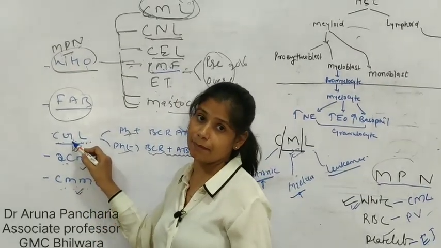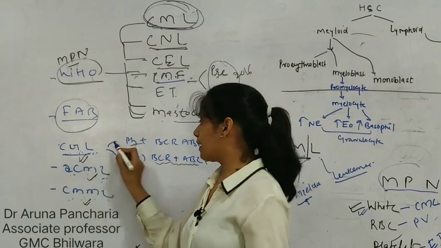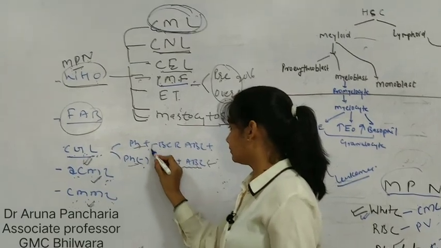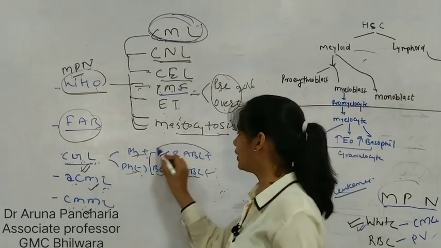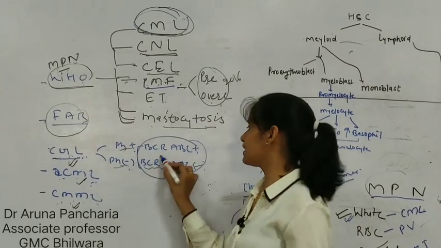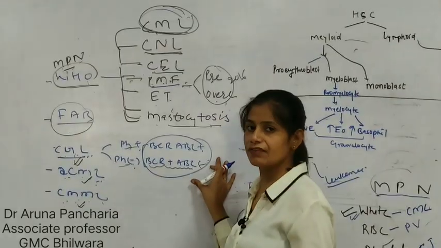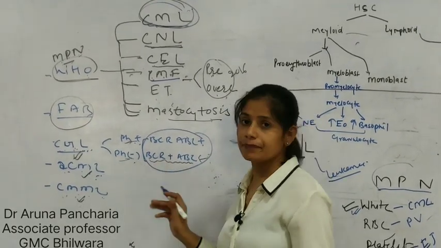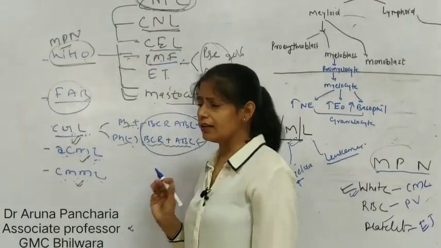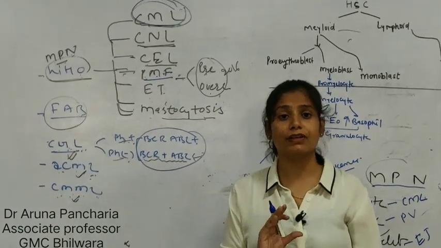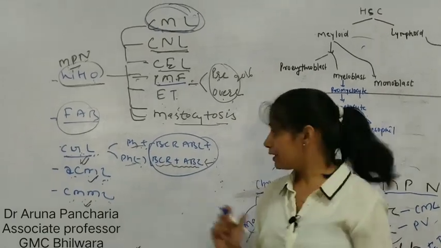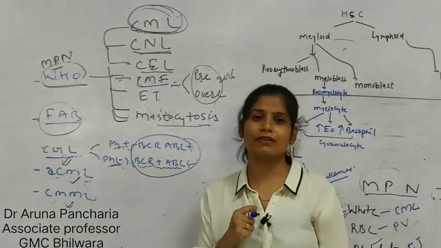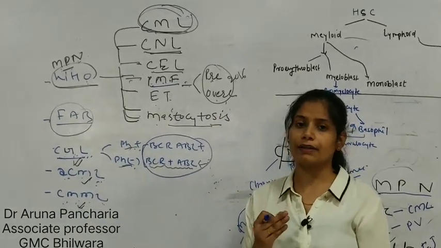This is classical CML. Now CGL can be Philadelphia chromosome positive as well as negative, but in both conditions it shows positivity for the BCR-ABL gene, meaning this novel gene will be there. Here is the mystery: we know the hallmark of CML is the Philadelphia chromosome, but here it is Philadelphia negative, though it is classical CML. Why? Because there is a cryptic translocation. We cannot see it by karyotyping.